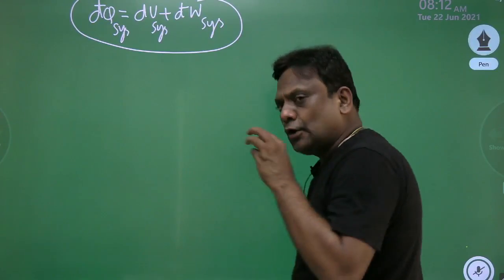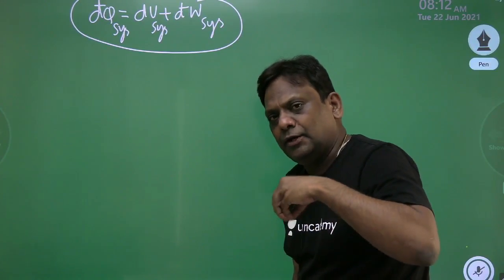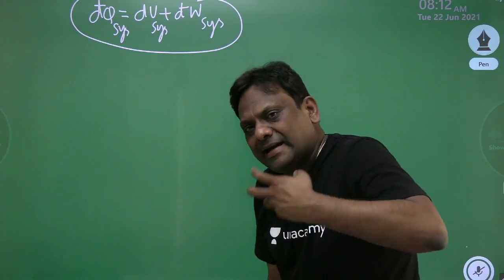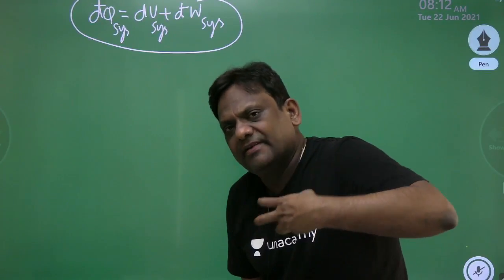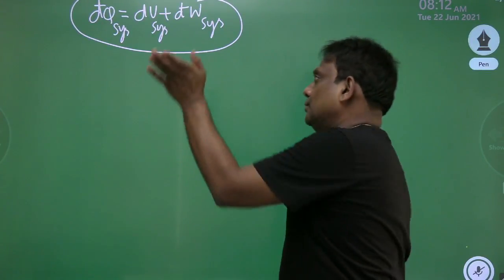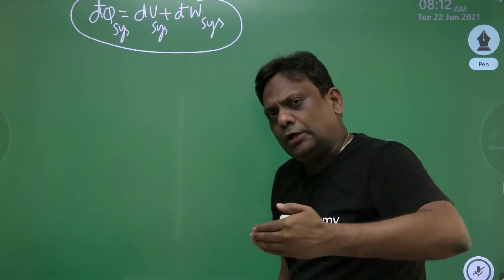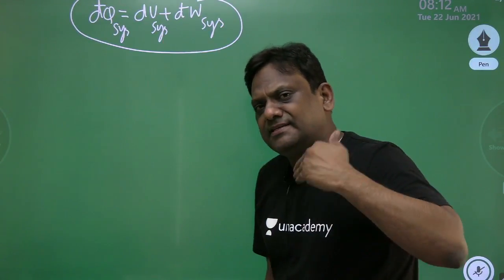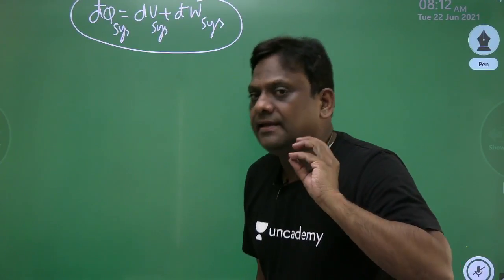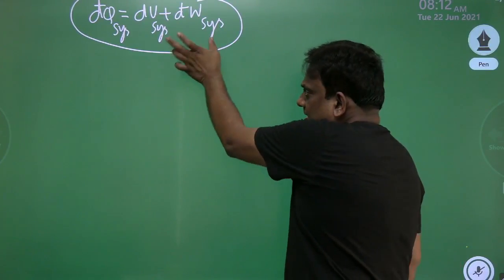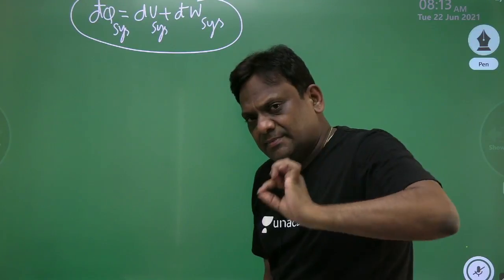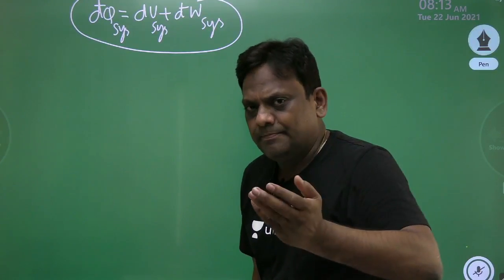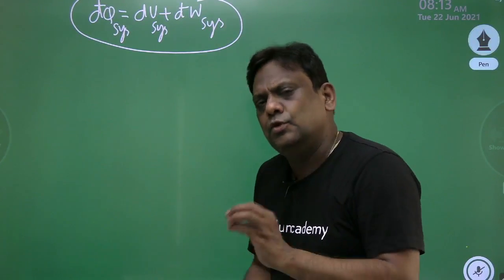So in order to obtain maximum work, that is possible only when the process is reversible. So I'll be using this equation. Similarly, in order to calculate actual work, again I'll be using this equation, because it is equally valid for reversible and irreversible processes. So in this equation, if I apply reversible conditions, you will get maximum work, and if you take actual things, you'll get the actual work.